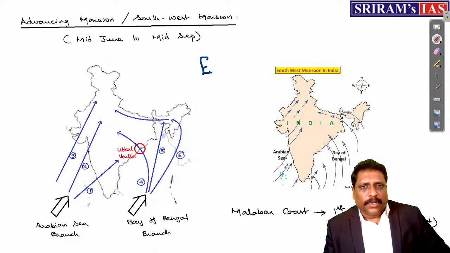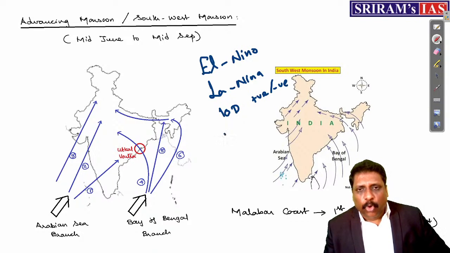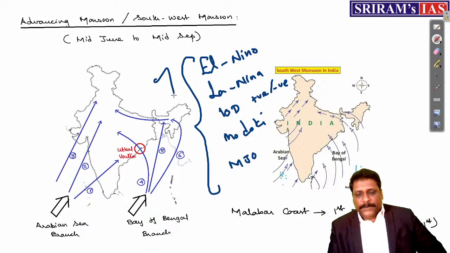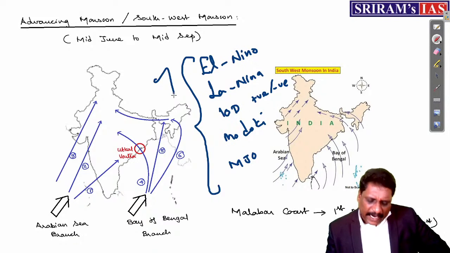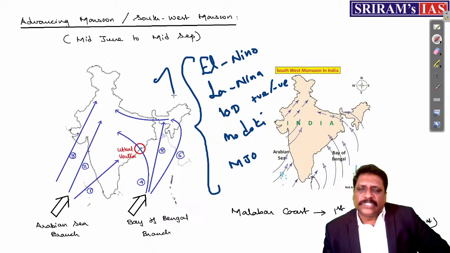So El Nino, La Nina, Indian Ocean Dipole, positive and negative phase, Modoki, Madden-Julian Oscillation. These are some of the topics. What is what? 110% they will not ask you technical questions. They will not ask you technical.